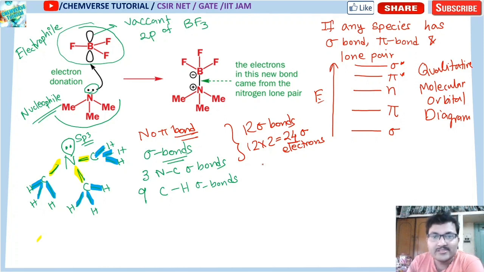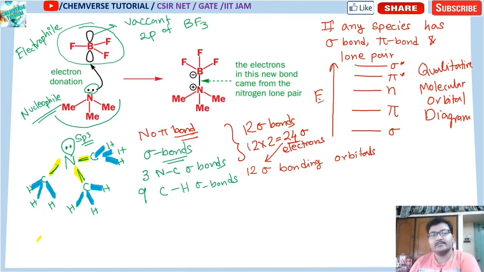Now, once you understand this, these 24 sigma electrons will be present in 12 sigma bonding orbitals. So what will be the qualitative molecular orbital diagram?